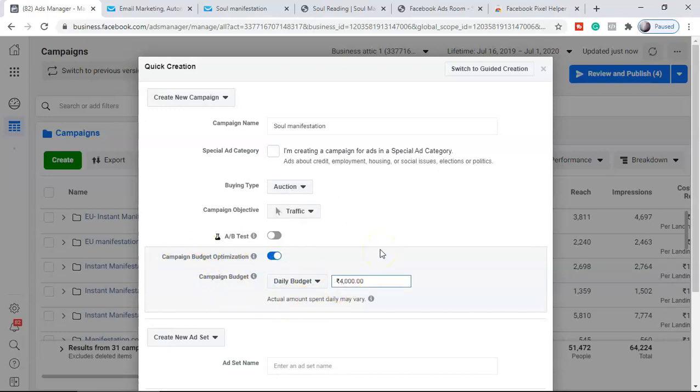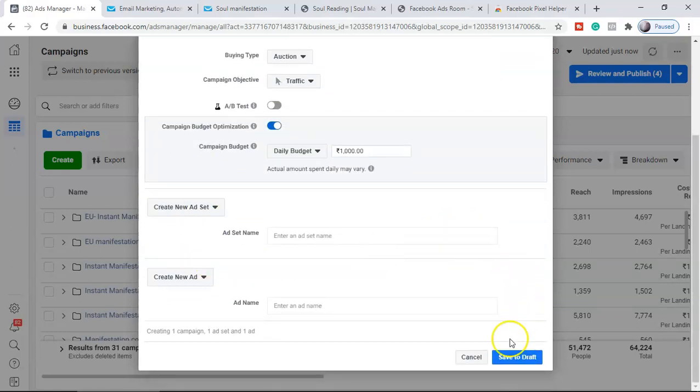I'm going to start with 1,000 rupees. That is close to $12 to $13, guys, because I'm keeping a minimum budget, because I'm going to create a different ad set. And I want the Facebook ad to optimize with 1,000 rupees in my different ad set, and the rest I'm going to keep like this only. I'm going to save to draft.